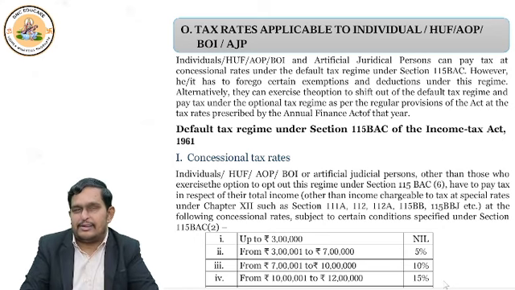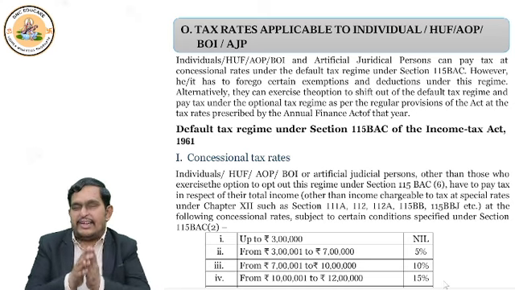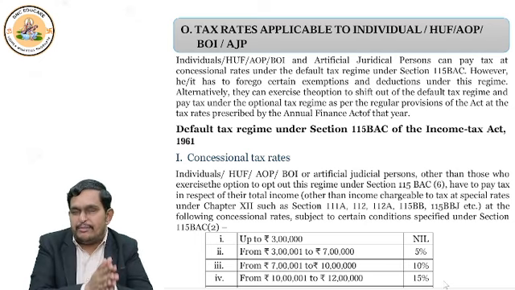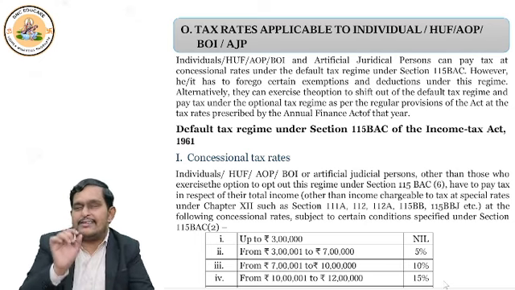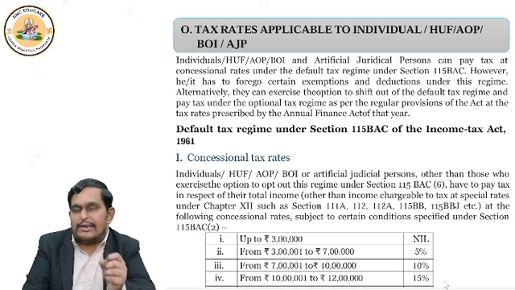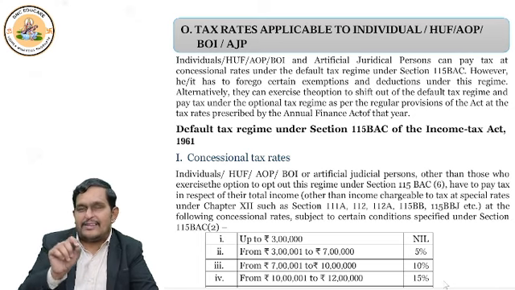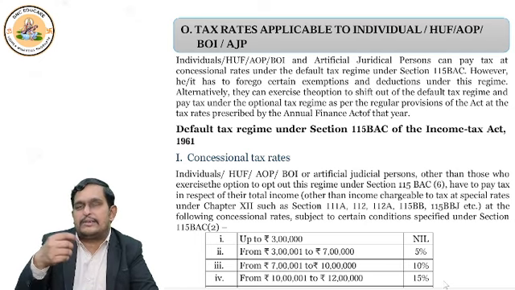Are you able to understand? So, for filing the income tax returns, there are two different ways, two different modes. One is 115 BAC, that we call the default tax regime, and it is auto-selected in your income tax return. But if you want to switch out of it, if you want to opt out of it, then you have to fill a certain form and actually opt out.